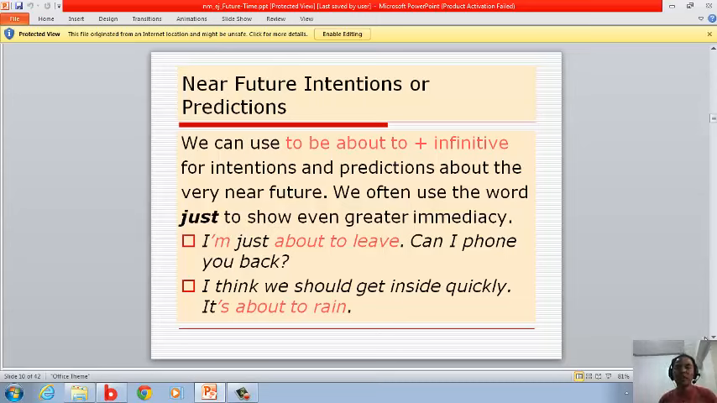Near future intentions and predictions. We use be about to plus infinitive for intentions and predictions about the very near future. We often use the word just to show even greater immediacy. "I'm just about to leave. Can I phone you back?" It's I'm about to leave, okay?